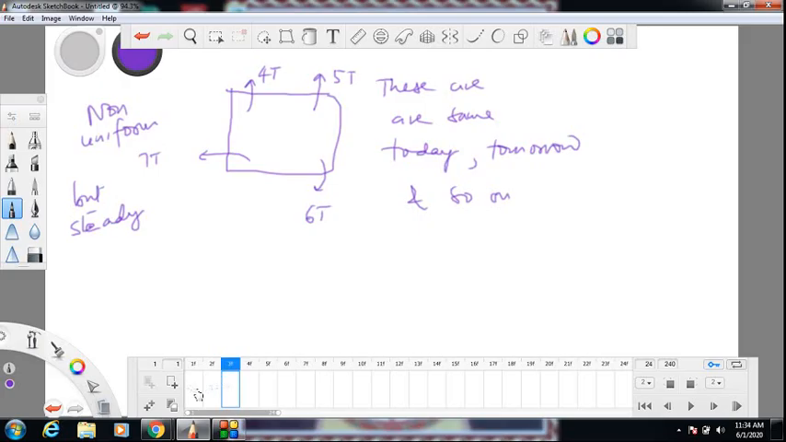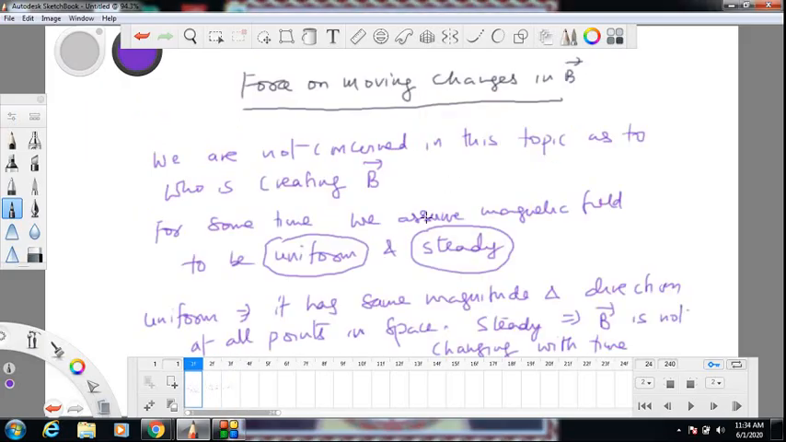Now, for certain time, we will assume the magnetic field, whoever is creating it, to be both uniform and steady. We'll assume that, and we will do our discussion. As we go ahead in our discussion, there will come a time when we will also take non-uniform fields, and at a later stage we will also take unsteady magnetic fields.